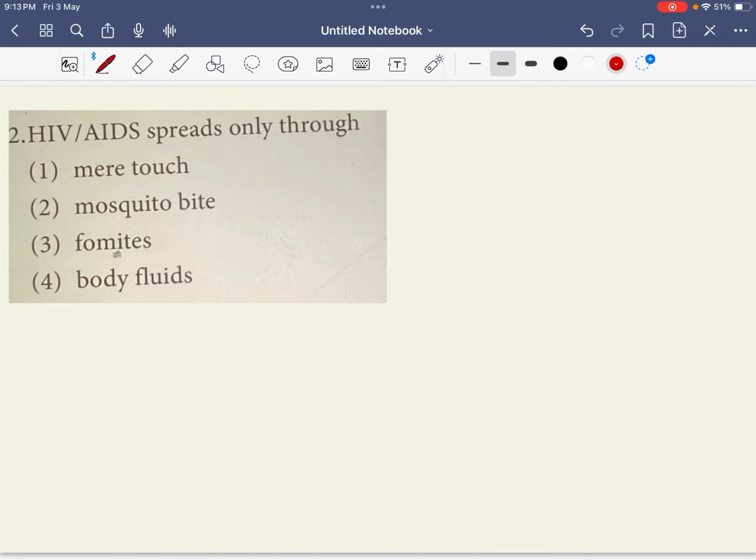HIV/AIDS can be spread through only mere touch, never. Mosquito bite, no. Not by fomite, yes. Through the body fluid. So your answer is yes, fourth one.